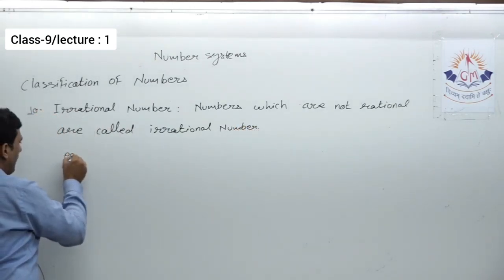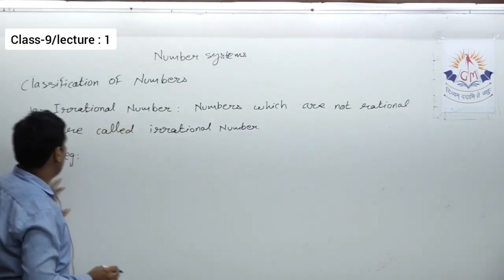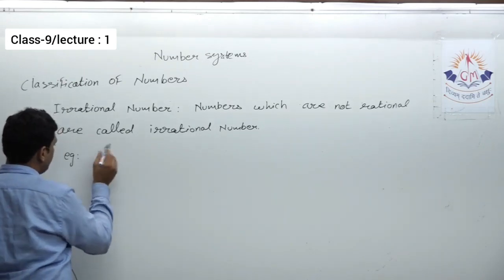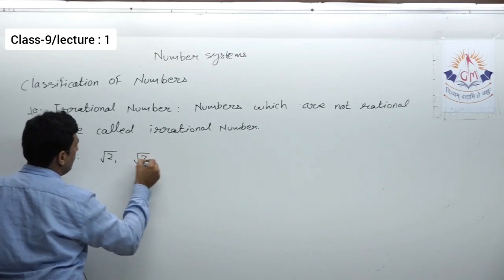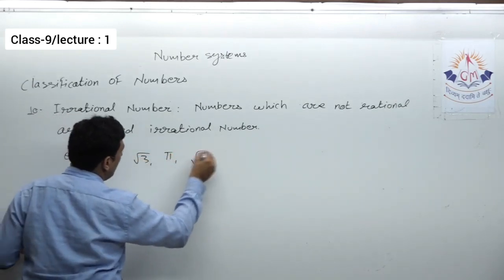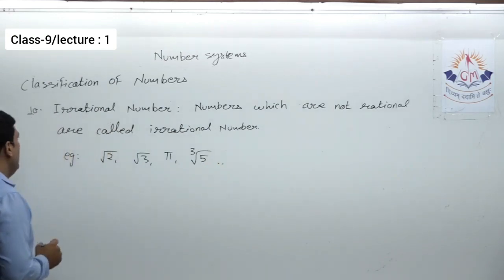I am giving you examples, just note them down; I will come to this topic once again. We can say square root of 2, square root of 3, pi, third root of 5, and so on. There are so many irrational numbers.